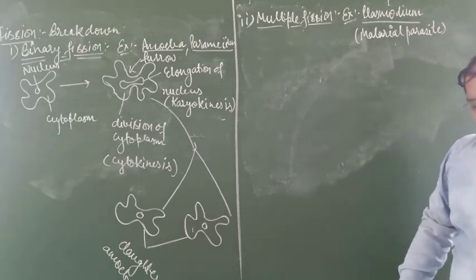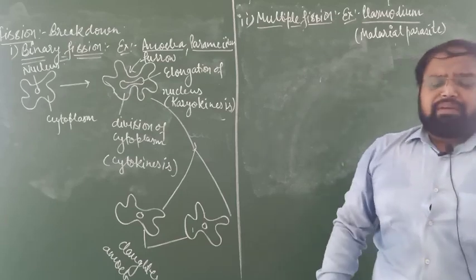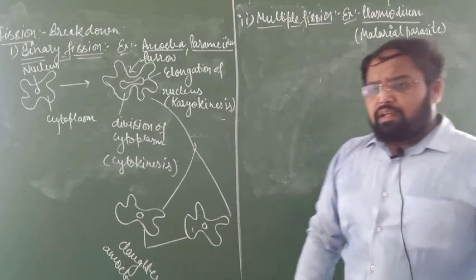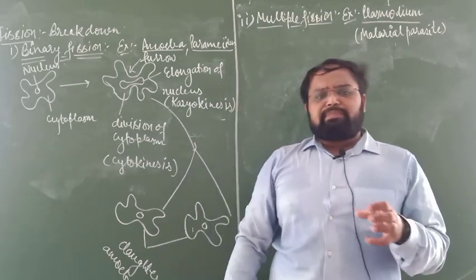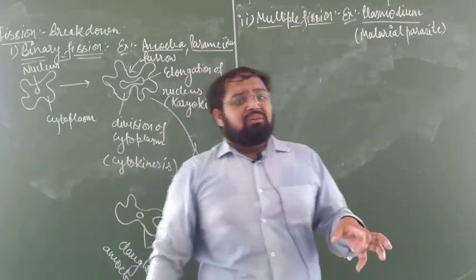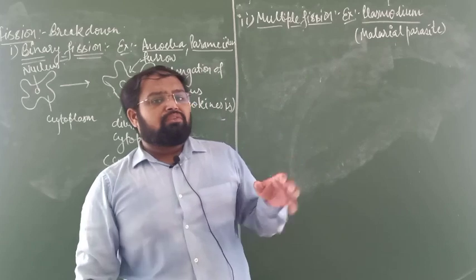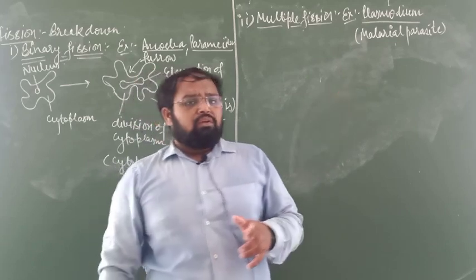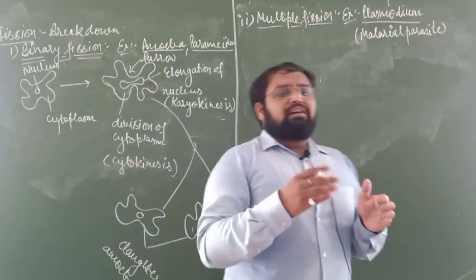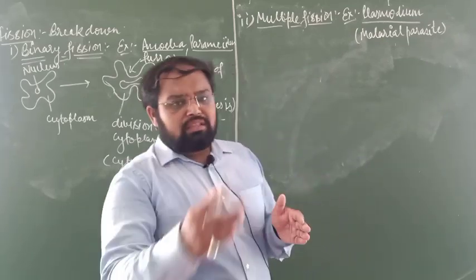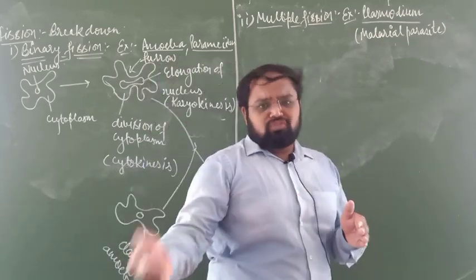Malaria disease is caused by this protozoan. As you know, malaria disease is covered in class 9th, in the chapter Why Do We Fall Ill. In that chapter you already learned about this Plasmodium, that it is a malarial parasite and it is transferred from one body to another with the help of the female Anopheles mosquito.